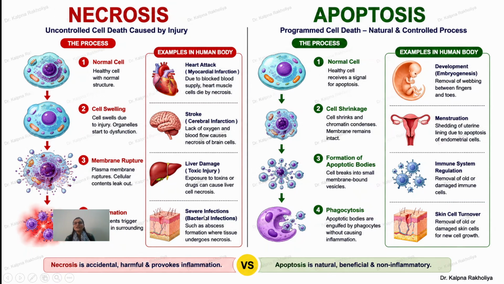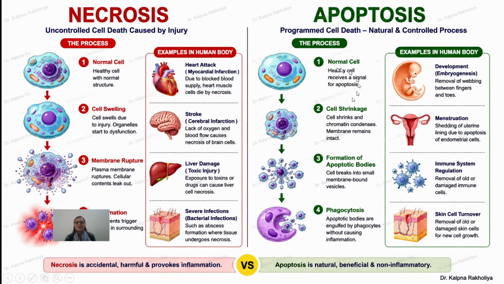At that time, the necrosis process occurs, like wound infection and abscess formation. The tissue undergoes necrosis. So this is a normal cell. This normal cell swells, then the membrane ruptures. This ruptured cell affects the nearby tissue as well as the nearby cells, and it causes inflammation in the surrounding tissue.